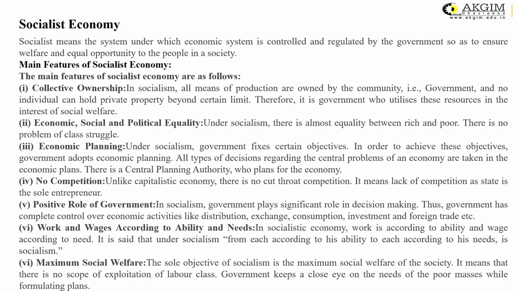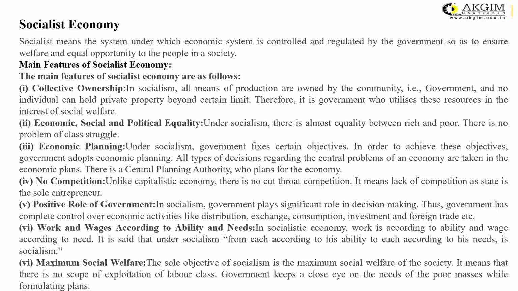They work for the welfare of the whole economy and accordingly they make the policies in relation to consumption, investment and foreign trade, always keeping in mind the interest of the general public. The government makes the policies in all these areas. Work and wages are provided to the people according to their ability and their needs. So there is very little place for discrimination among the people living in the socialistic system.